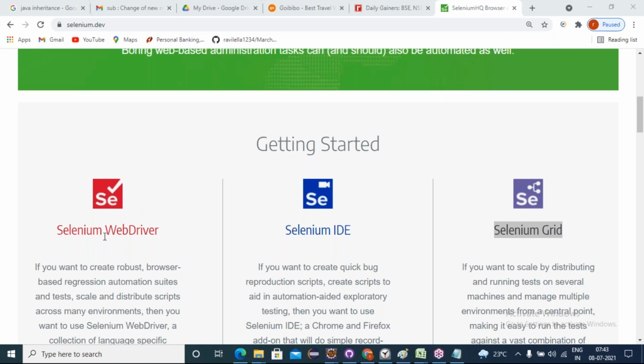So we can see only 3 components in this dashboard, but one more component was there, which is the Selenium Remote Controller, called RC for short. That Selenium Remote Controller RC got deprecated. As of now, only 3 components are available: Selenium WebDriver, Selenium IDE, and Grid. First we talk about Selenium IDE, meaning integrated development environment. In the IDE, you are not required to know any programming language to work with it. It is just a record and playback tool.